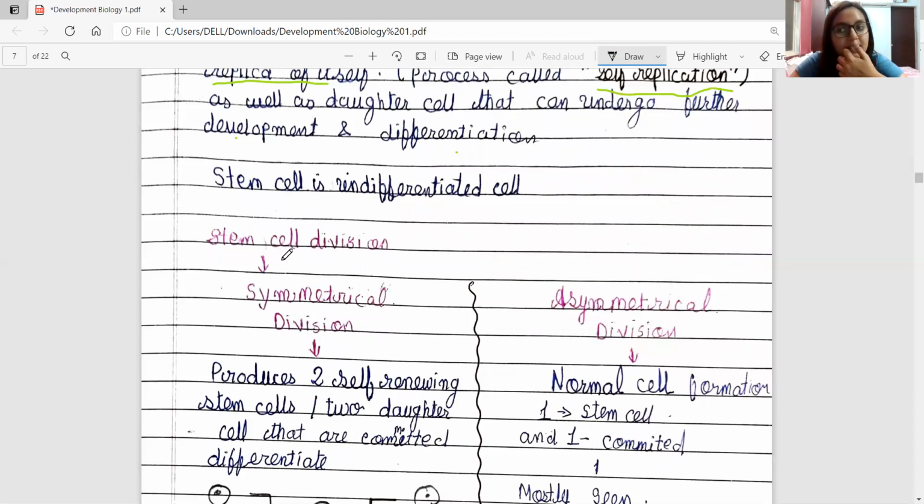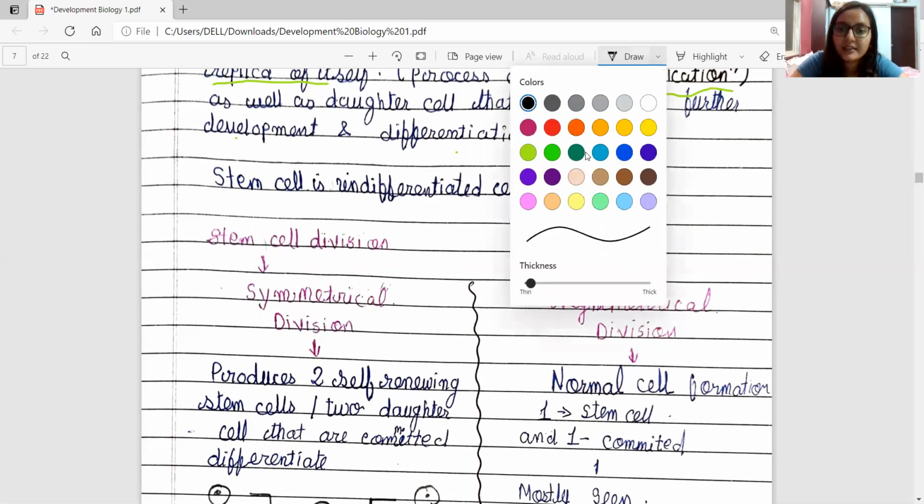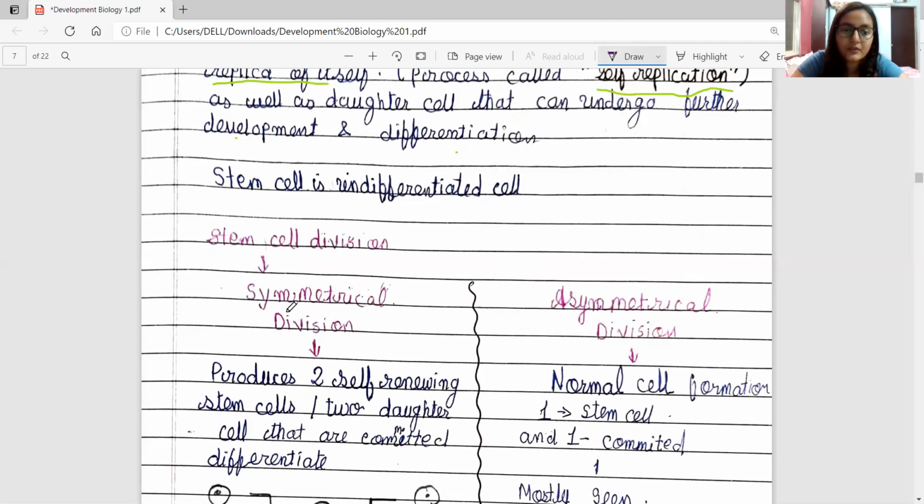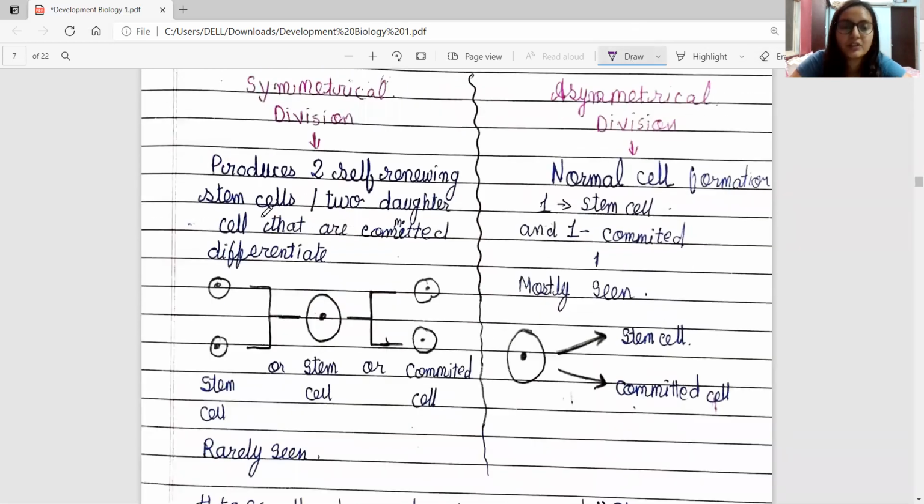Remember, stem cells are always undifferentiated cells. Even though their fate is decided, they are undifferentiated cells. Now, on the basis of the division, stem cell division can be divided into two types. The first is symmetrical division, and the second is asymmetrical division.